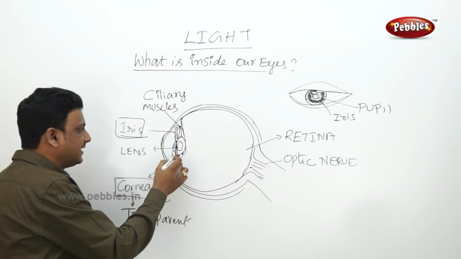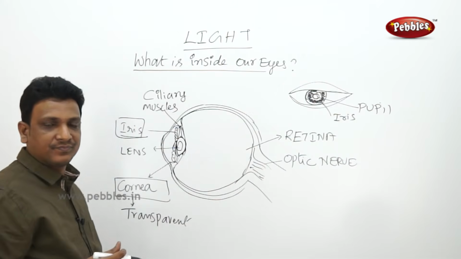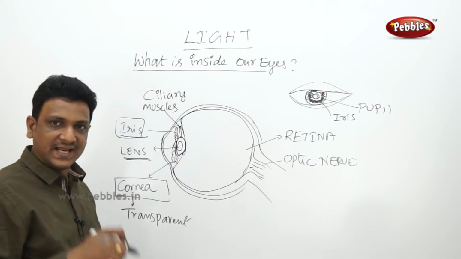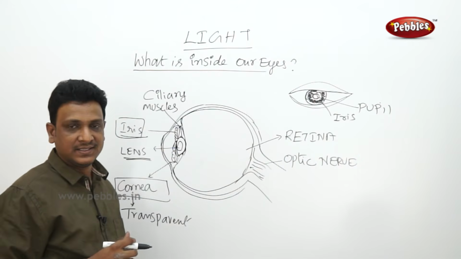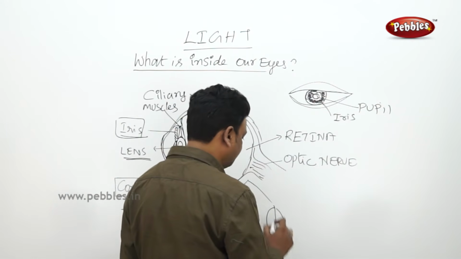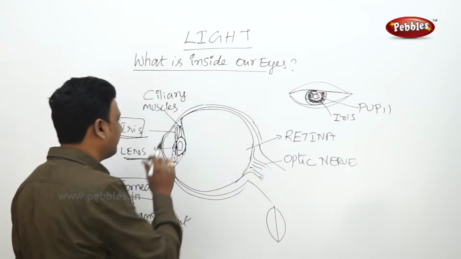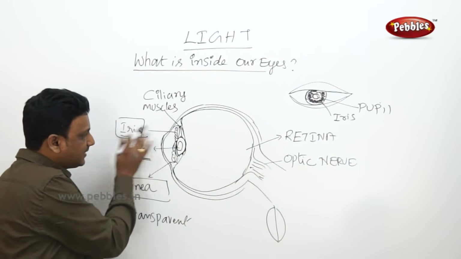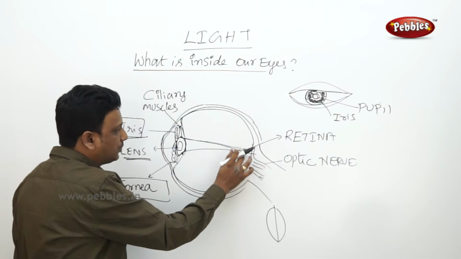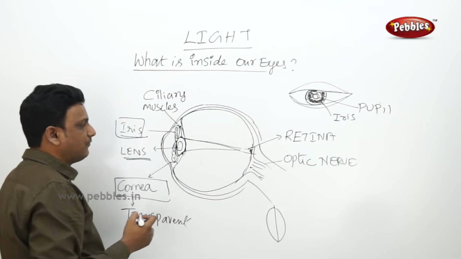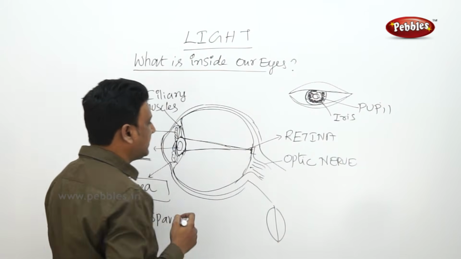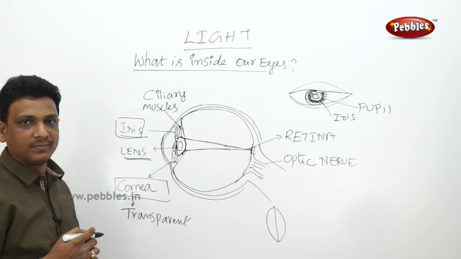Behind this, there is a fluid filled part called the lens. This lens is similar to the lenses we use in physics, concave lens and convex lens. Just like a biconvex lens, here you have a lens. When the light enters your eye, this lens will focus the light onto your retina. So on your retina, the image of the object is formed.